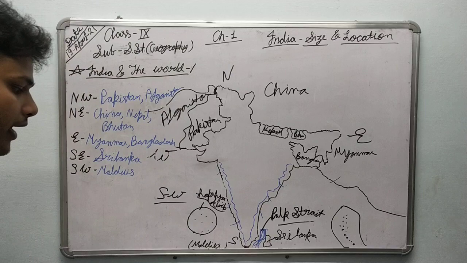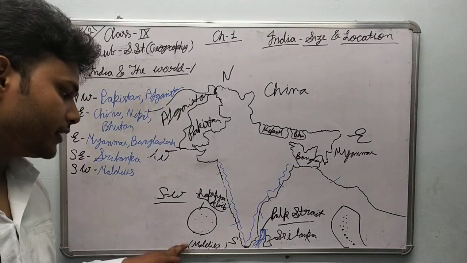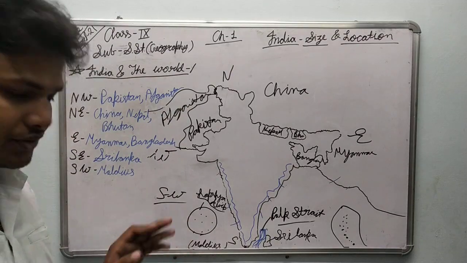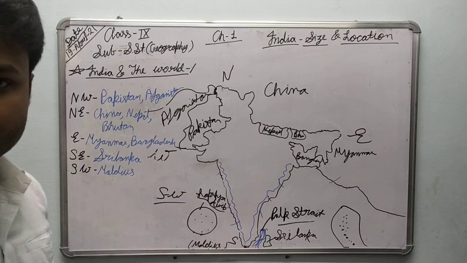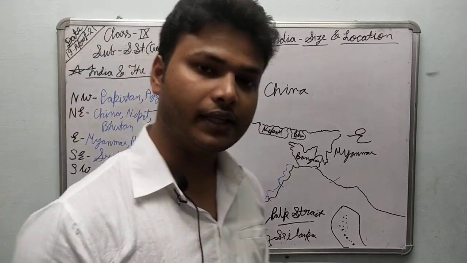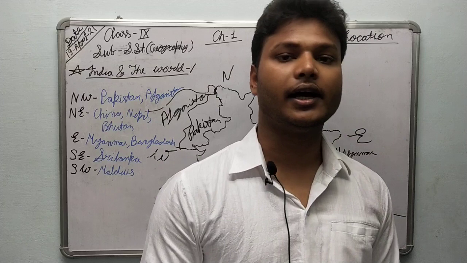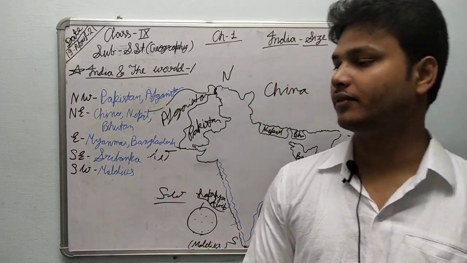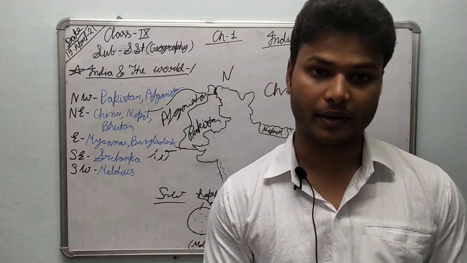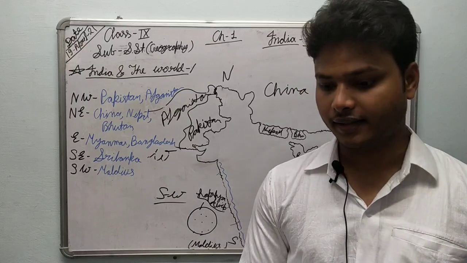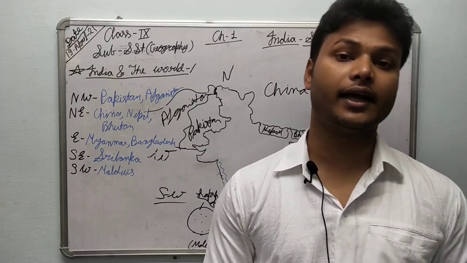Fine. And this Maldives is here in the south direction of Lakshadweep. These are the neighbor countries of India, okay, with the land boundaries and with the water boundaries. I hope all these are clear. In the next class we will discuss all these countries with the help of a world map, and then in the next class also we will start our exercises.